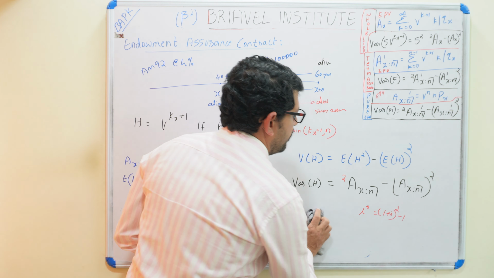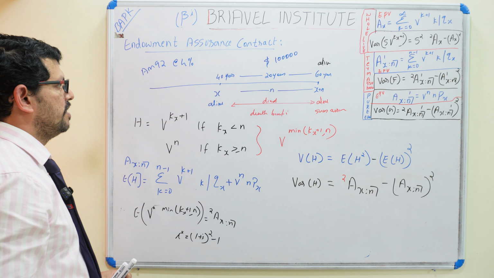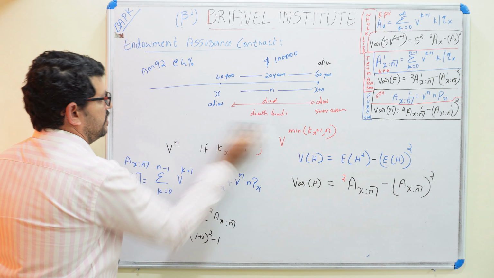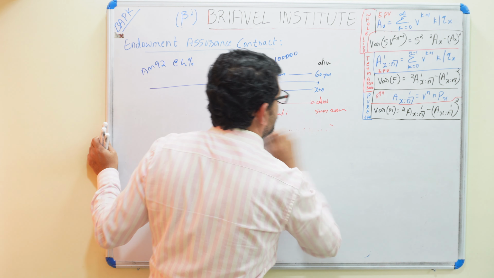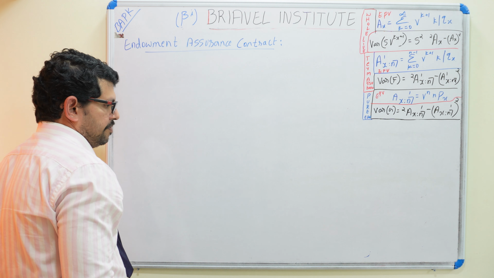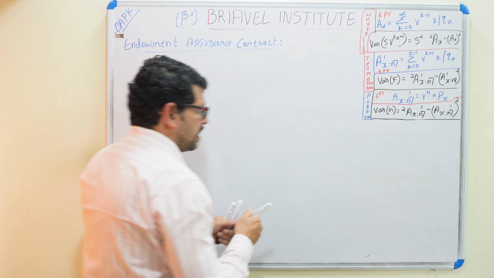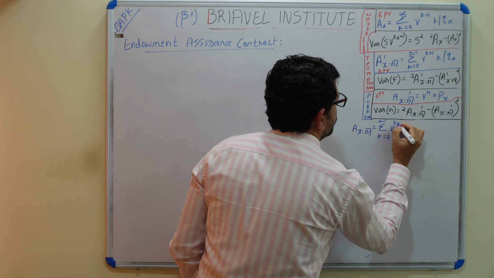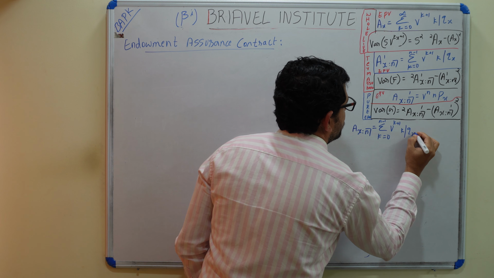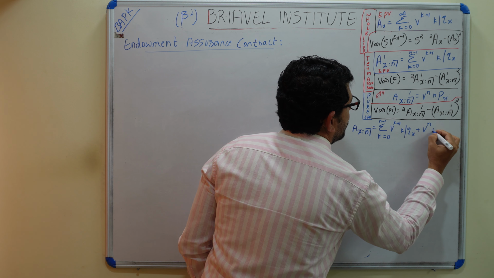So now we can solve one more problem. We can understand more about the endowment assurance. We can write A_{x:n} equals sigma k equals 0 to n minus 1 of v raised to k plus 1, k bar q of x, plus v raised to n, n p of x.